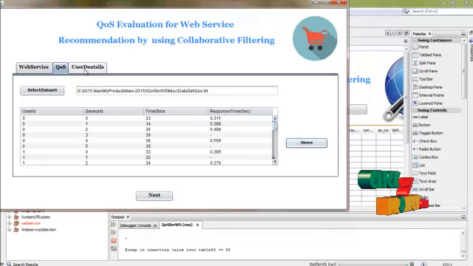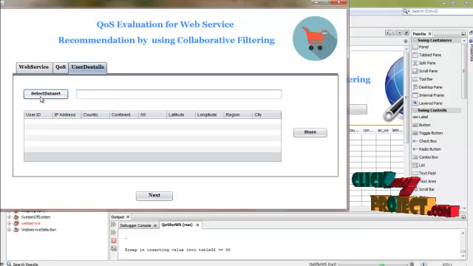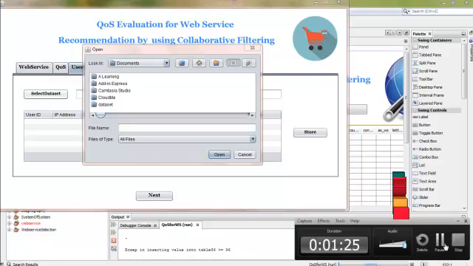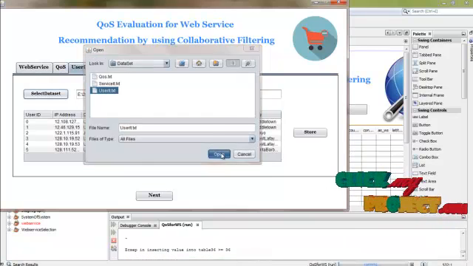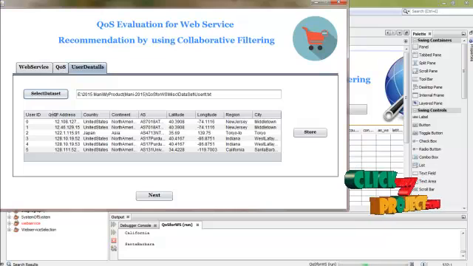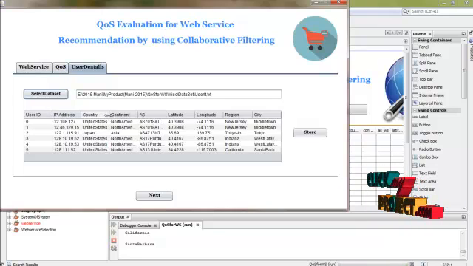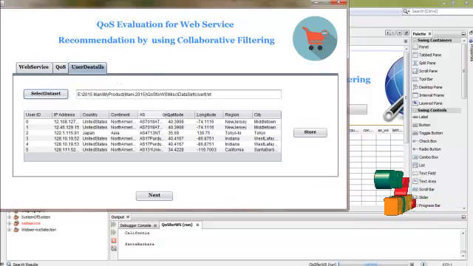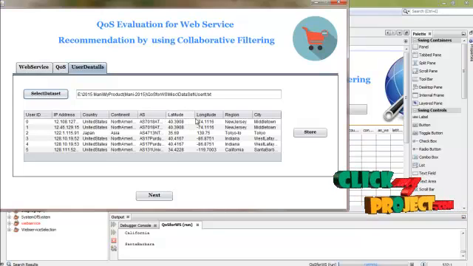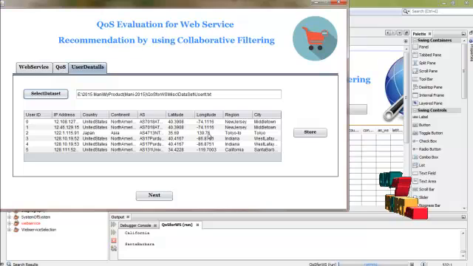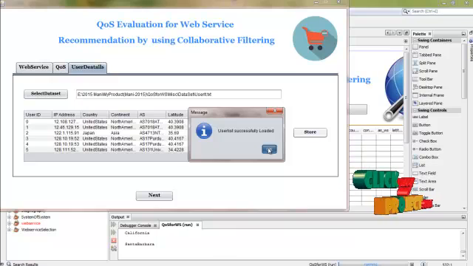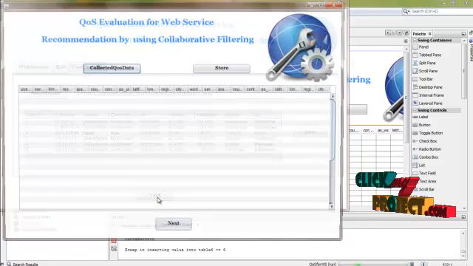And then choose the user details tab. Select the dataset from the specified path. Open the user dataset. The information contains user ID, IP address, country, continent, AS, latitude, longitude, region and city. The collaborative algorithm find out the similarity between the users by latitude, longitude, region and city. The user details are stored into the database for the purpose of similarity calculations, and then click the next button.